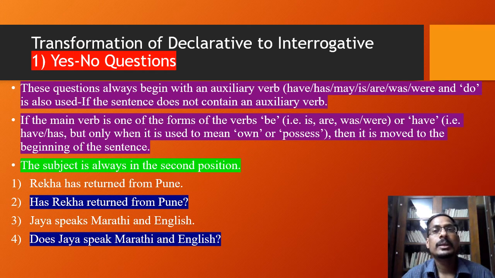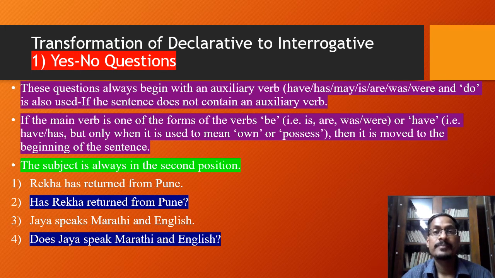And if the main verb is one of the forms of the verb be, that is, are, was, or were, or have, that is have, has, but only when it is used to mean own or possess, then it is moved to the beginning of the sentence. But you should remember that the subject is always in the second position.